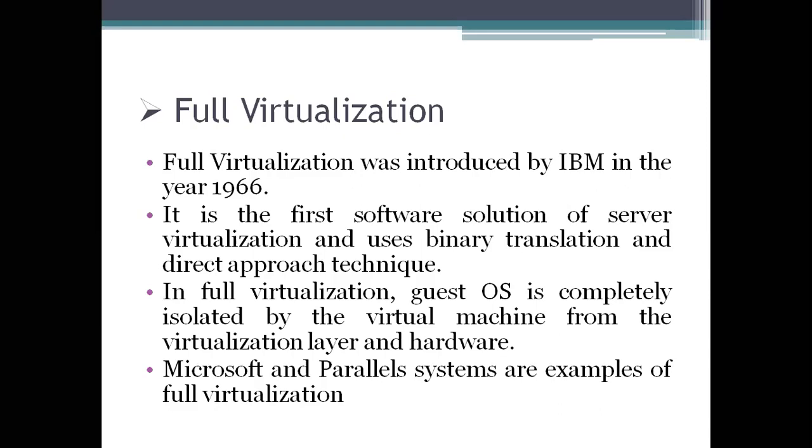Then control sensitive instructions, where the instruction has some control over what is executed. And the third one is behavior sensitive instructions.